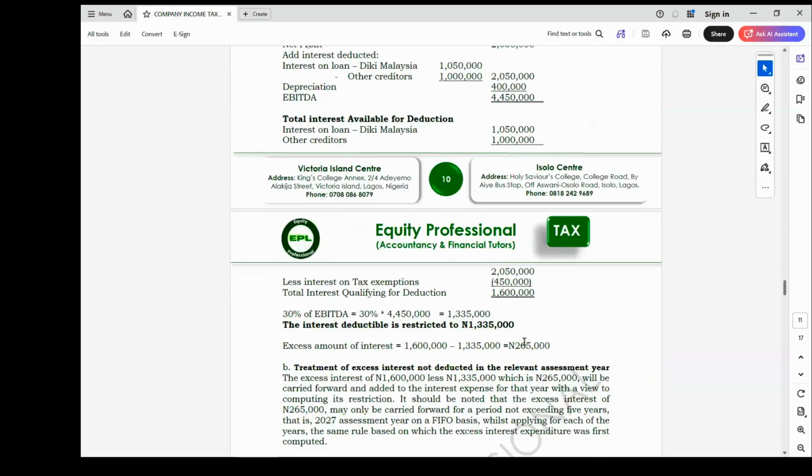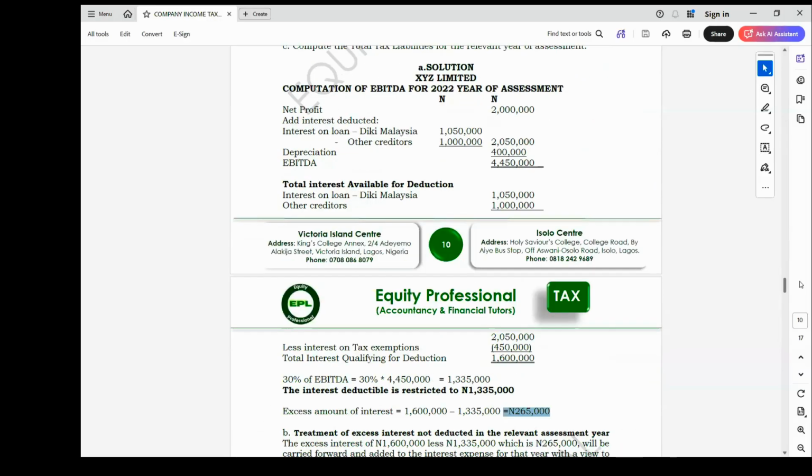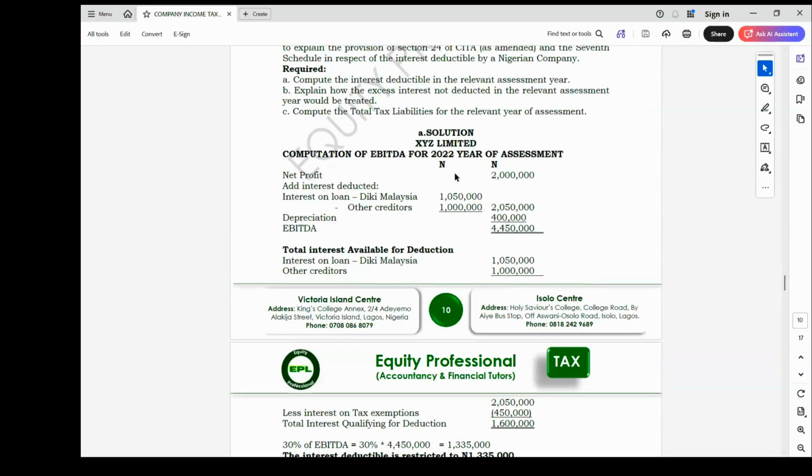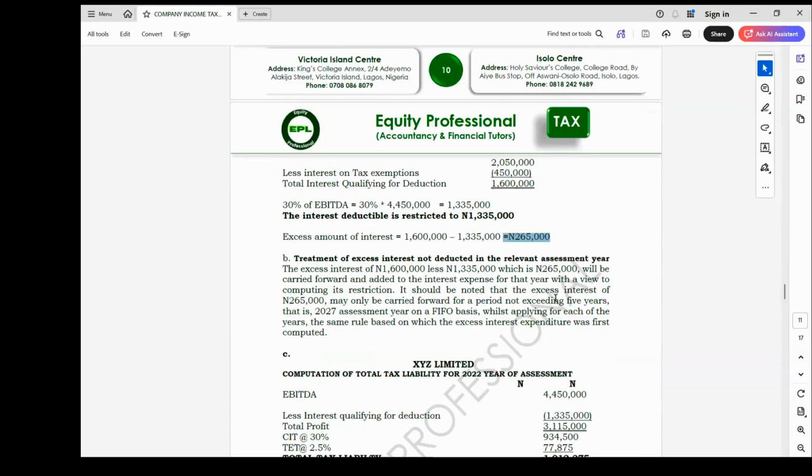The excess interest amount of 265,000 will be taken from the 2022 year of assessment to 2023 through 2027, five years, on a FIFO basis. So the excess amount will be available for relief from 2023 year of assessment onwards, up to 2027, on a FIFO basis. That's what the examiner expects you to explain.